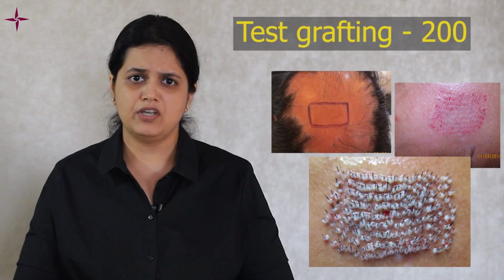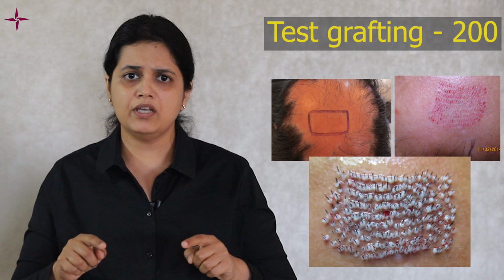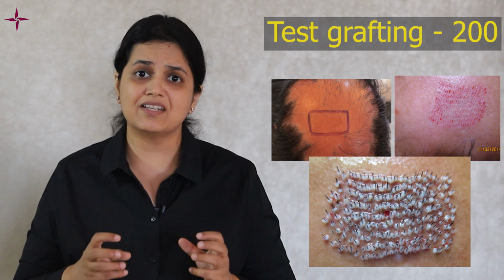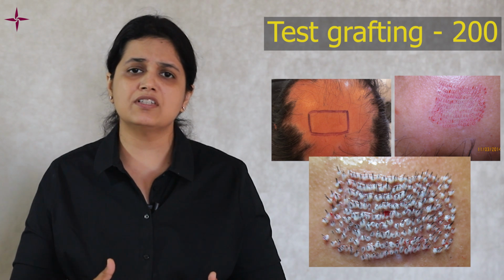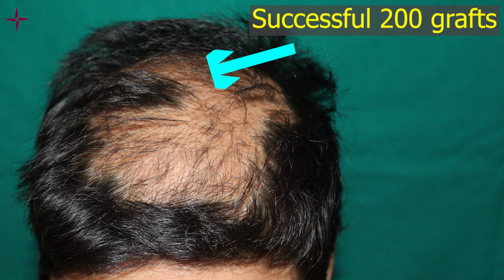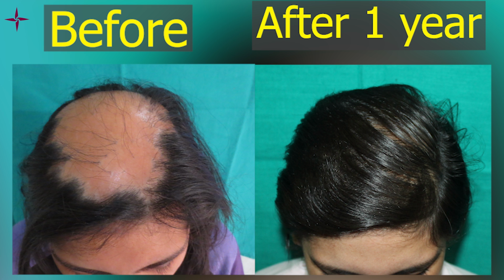And then when we have this stable case, we should do a test grafting first. We should do a square area of transplant in which we transplant 100 or 200 grafts as test grafts, and once we see that those test grafts are taken up well and they are growing well, then we should go for a full-fledged hair transplant in those regions. And when we do transplant, again we are very careful that we don't give very high density.